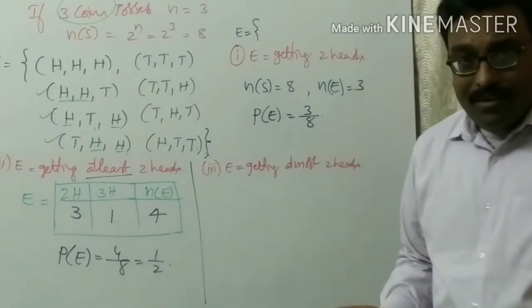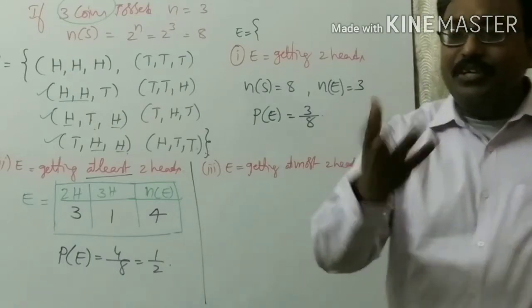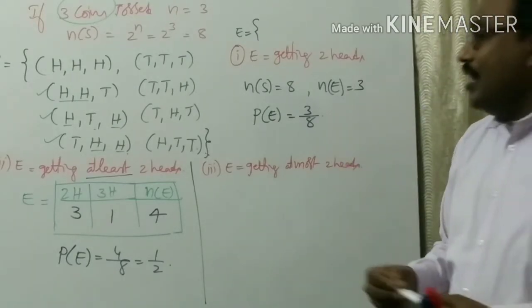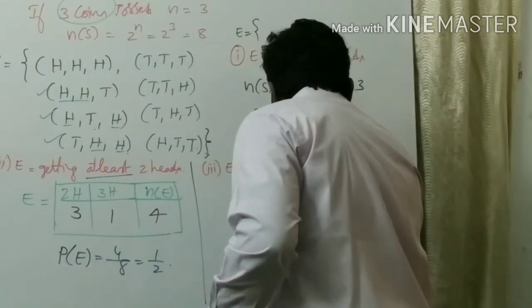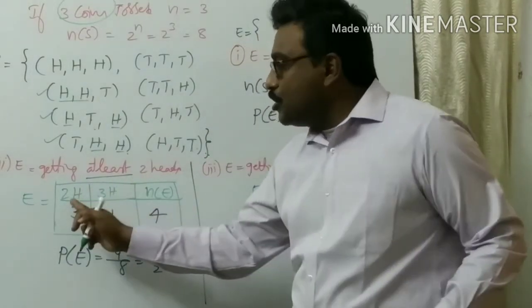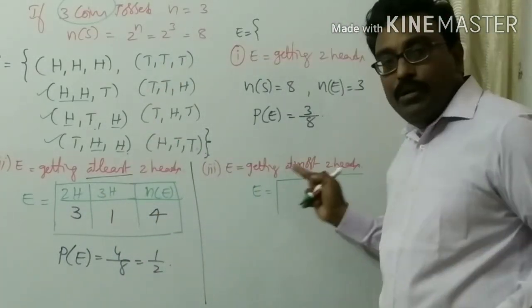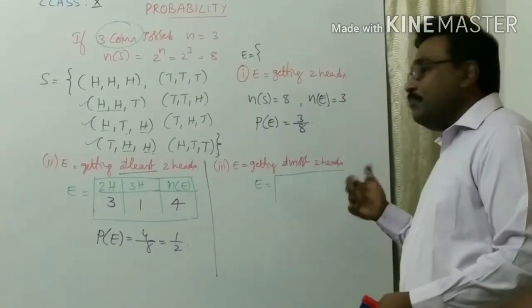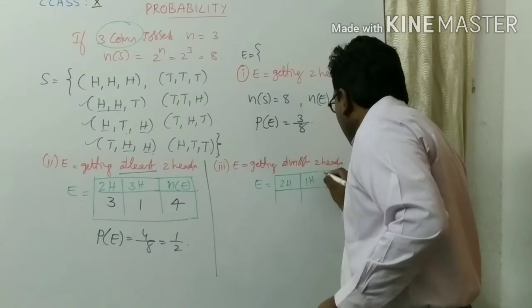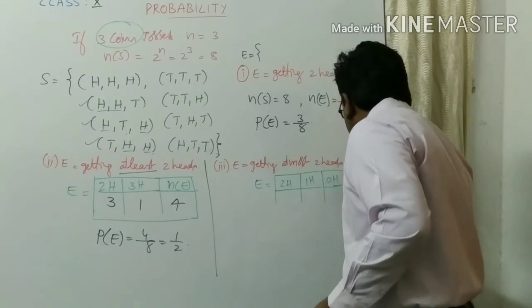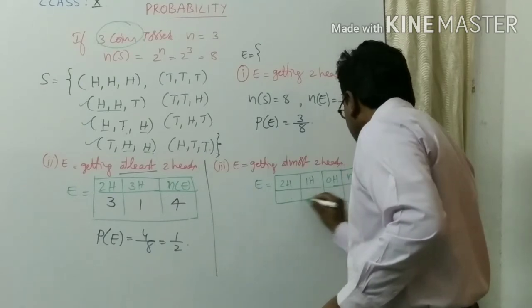By luck 10 or 9, 8, or even 0, because you did not attend the class. Likewise, if 2 heads means 2, 3, 4, you increase. Now at most 2 heads means from 2 you should decrease. So 2 heads, 1 head, 0 heads.